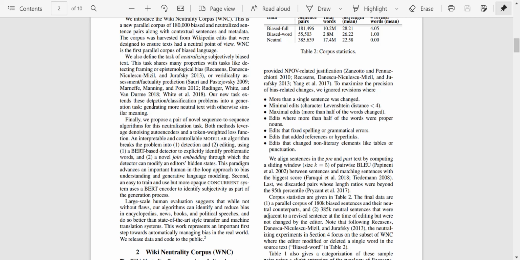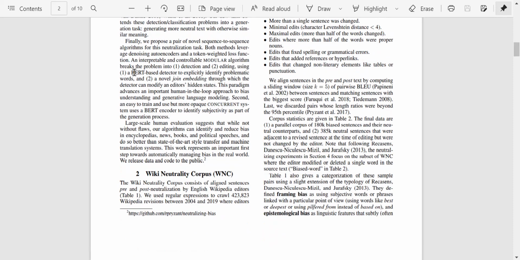So our new task extends these tasks into a generation task because they now need the new sentence as well, generating more neutral text with otherwise similar meaning. Finally, they propose a novel sequence-to-sequence algorithm for this neutralization task. Both methods leverage denoising autoencoders and a token-weighted loss function. This is pretty common if you've seen other papers as well. Denoising autoencoders were huge, are huge still.